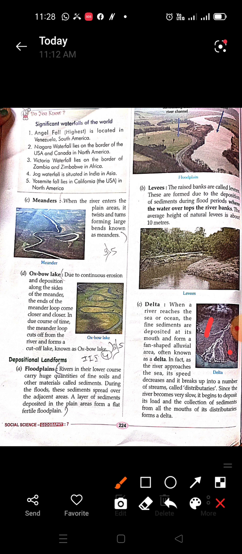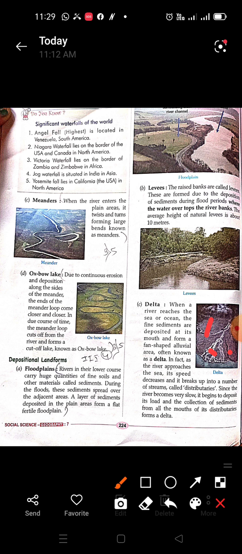Okay, so let us read. When a river reaches the sea or ocean, the fine sediments are deposited at its mouth. So this is the mouth of the river. And it forms a fan shaped alluvial area. This soil is known as alluvial soil, often known as a delta. In fact, as a river approaches the sea, its speed decreases. So why is it created? When the river reaches the sea, its speed decreases and it flows very slowly and deposits some of the sediments.